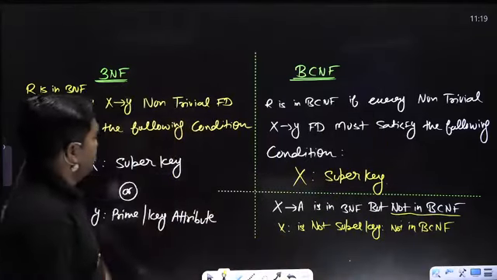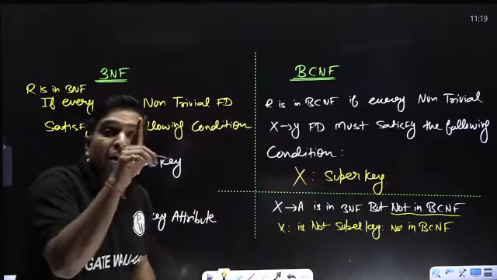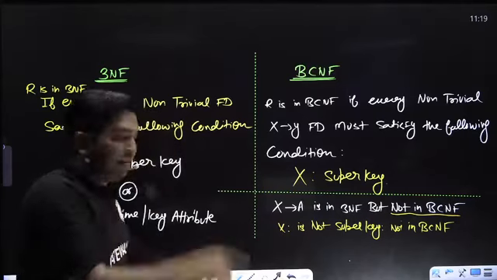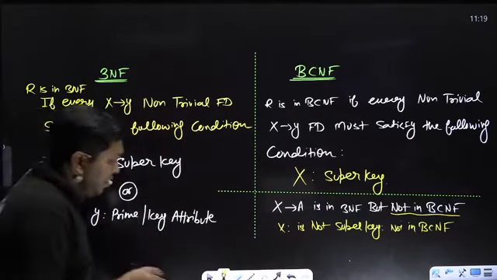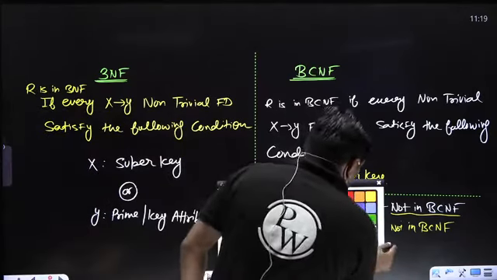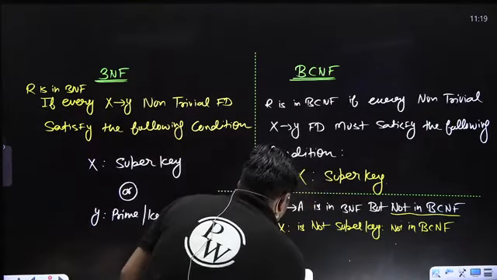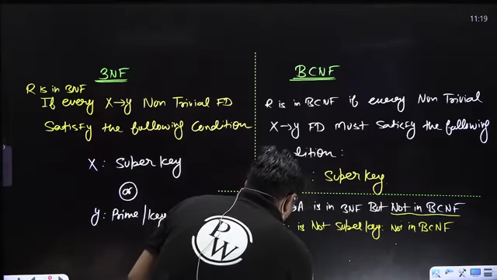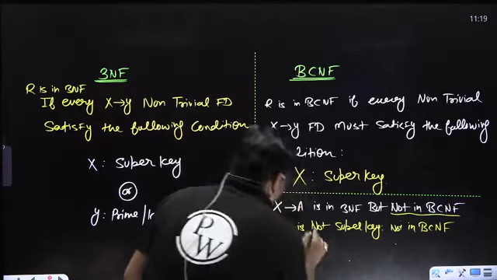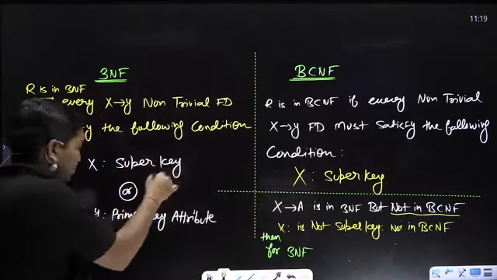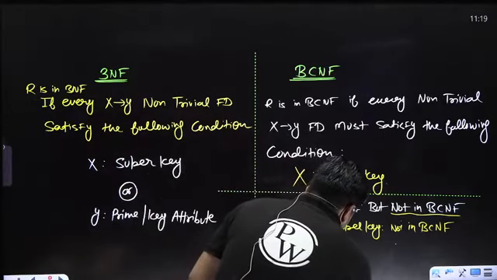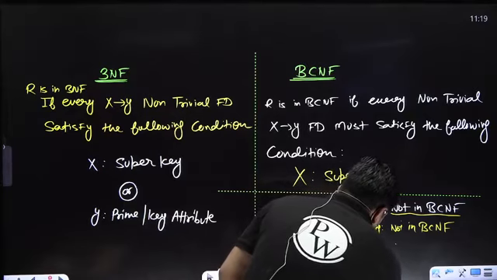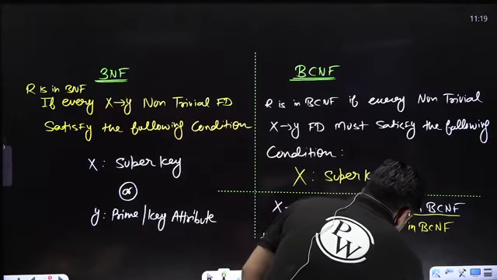X is not a super key, but it is required that the relation be in 3NF. So for 3NF, since X is not a super key, that condition fails. So for 3NF, A must be a key or prime attribute.